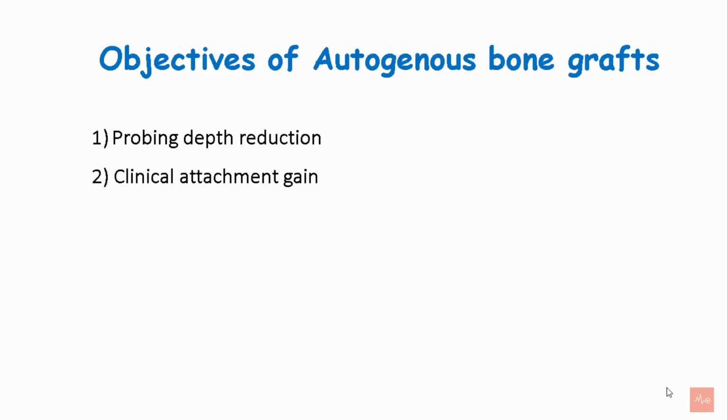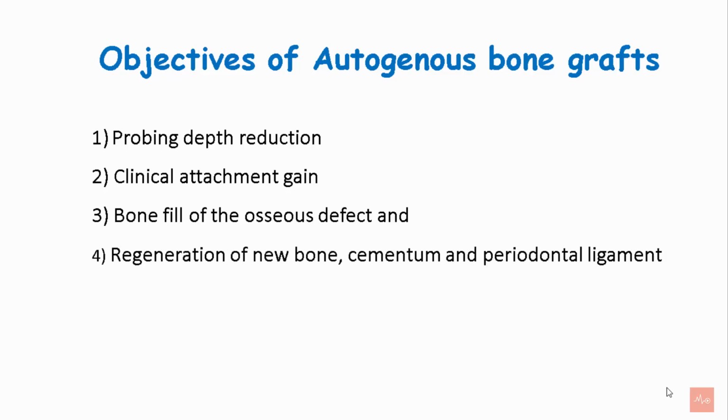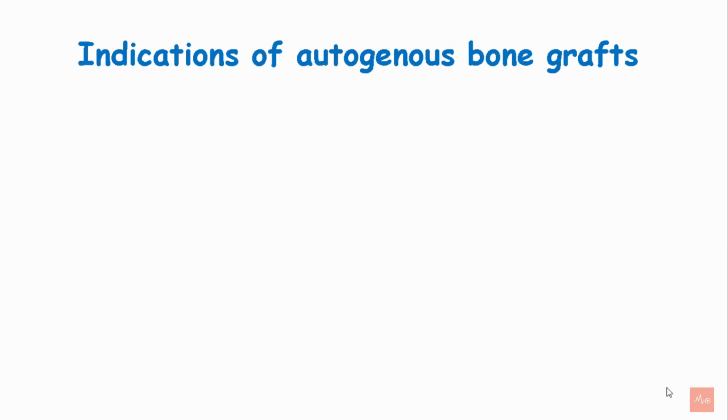So what are the objectives of autogenous bone graft? It helps in reducing the probing depths, it helps in gaining the clinical attachment, it helps in bone fill of the osseous defects, and helps in regeneration of the new bone, cementum, and periodontal ligament.